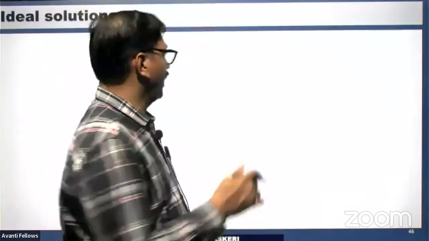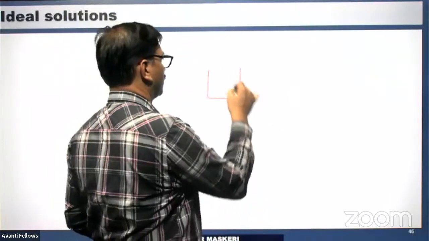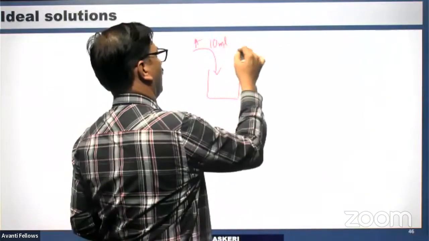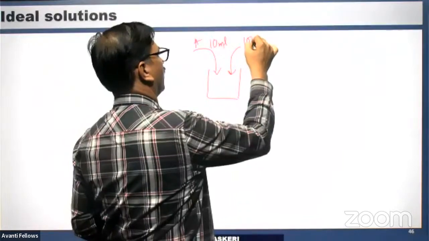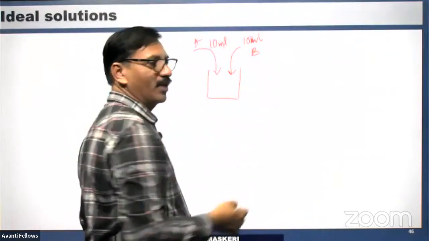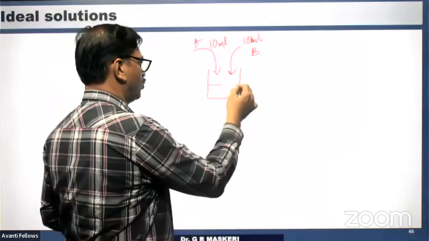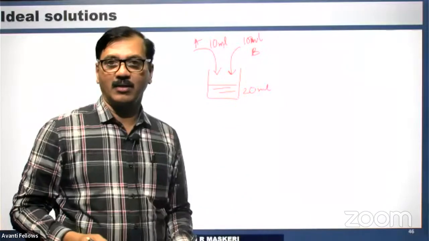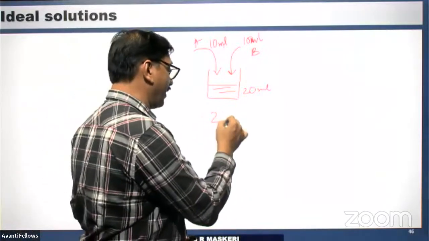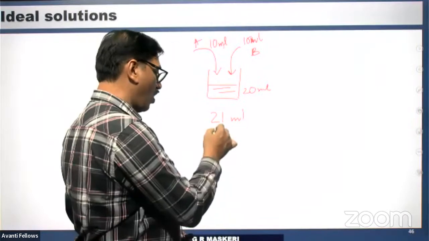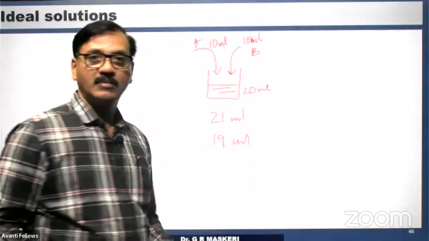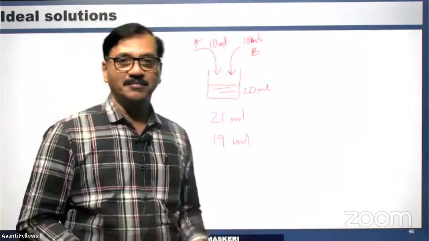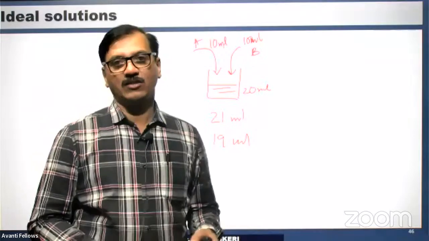And suppose you mix 10 ml of one component A and 10 ml of another component B, the solution should naturally be 20 ml. But if it is found to be 21 ml or 19 ml, then it is non-ideal. If it is exactly 20 ml, then it is an ideal solution.